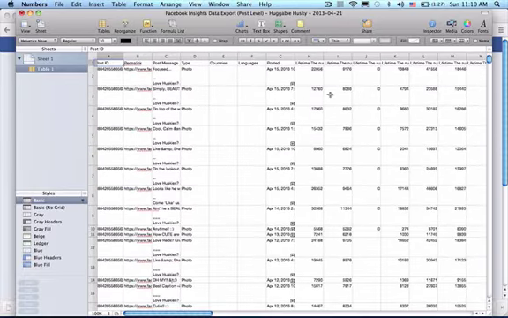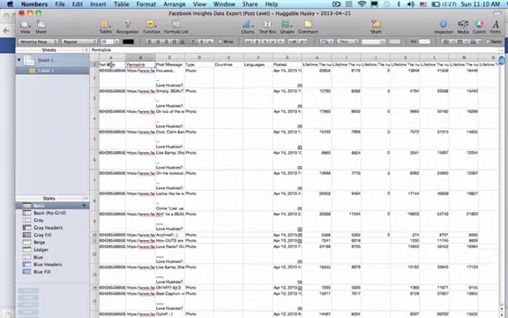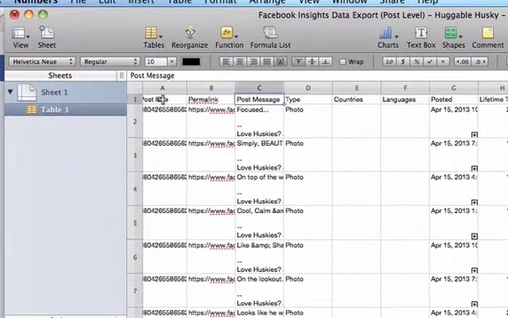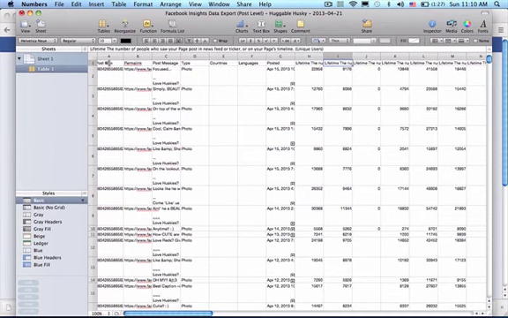So these are organized by date and so on. And over here in these headers, you can see this is, for example, the link. This is the message that was posted, the photo, how many people you've reached, shares, and all that different sort of stuff. So what I'm going to do right now is look at this section just to give you an idea over here.